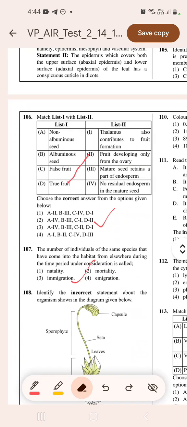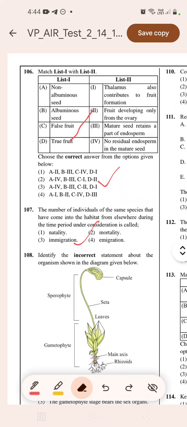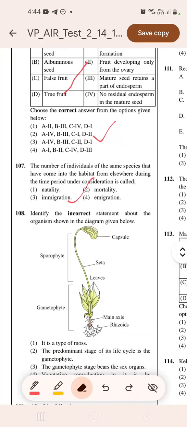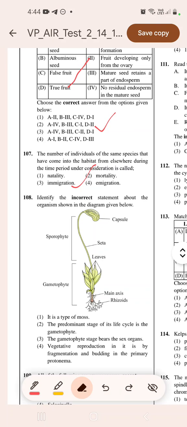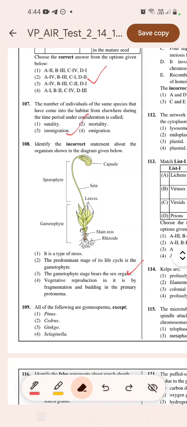Now identify the incorrect, remember, incorrect. So look at the diagram. It is a type of moss. The protonema stage of its life cycle is the gametophyte. The gametophyte stage bears sex organs. This one will be the incorrect one. Okay, then moving to the next question.